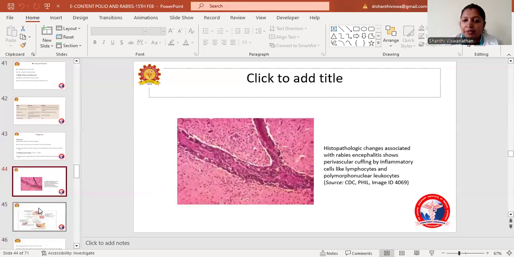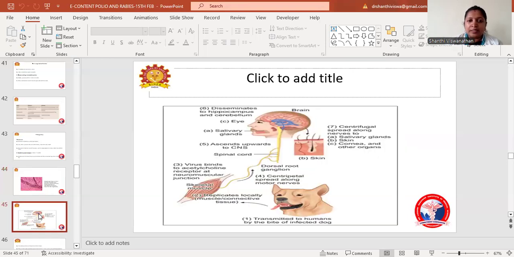This is the histopathological change seen in rabies encephalitis, which shows perivascular cuffing by inflammatory cells like lymphocytes and polymorphonuclear leukocytes. This picture shows how the virus is transmitted to the brain. Once the dog bites the human being, the virus is deposited at the site of the wound. From there, it replicates in the skeletal muscles. Then the virus binds to the acetylcholine receptors at the neuromuscular junction.